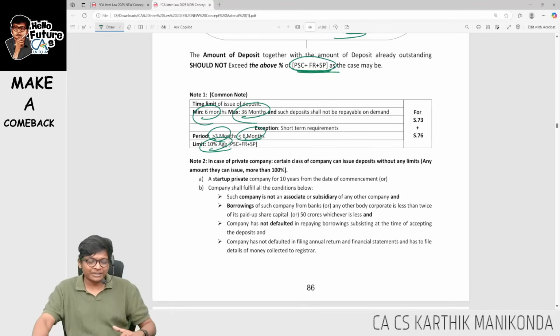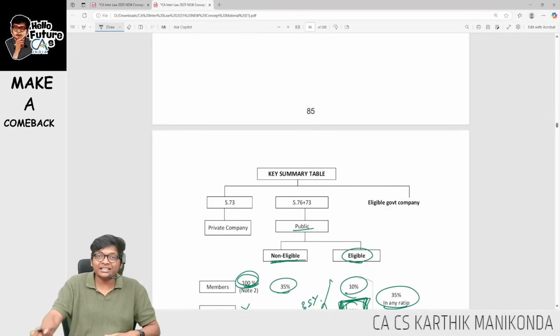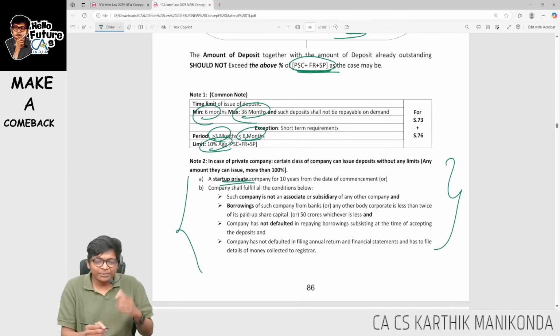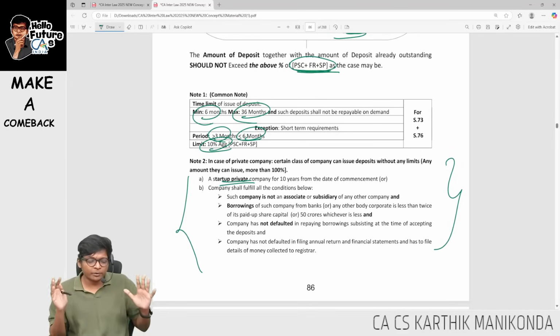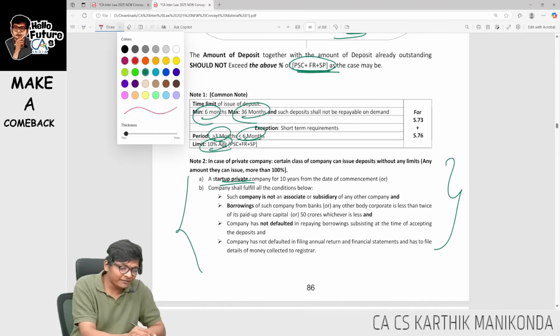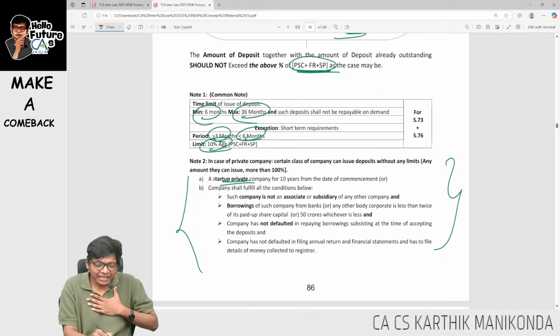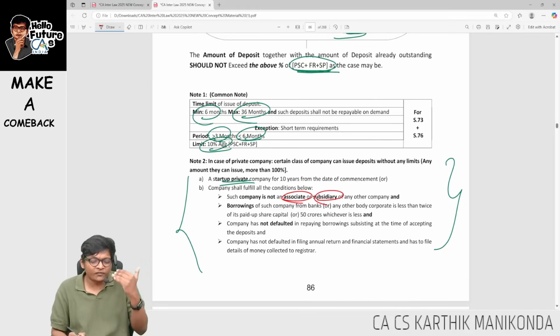Like this, any concept can come. So I want to issue for more than 100%. Possible if you follow these points. Startup company can go for more than 100%, no limit over there. And for other private companies, if these limits are met, I am a standalone company, sir. I am not associate, subsidiary or holding of any other company.